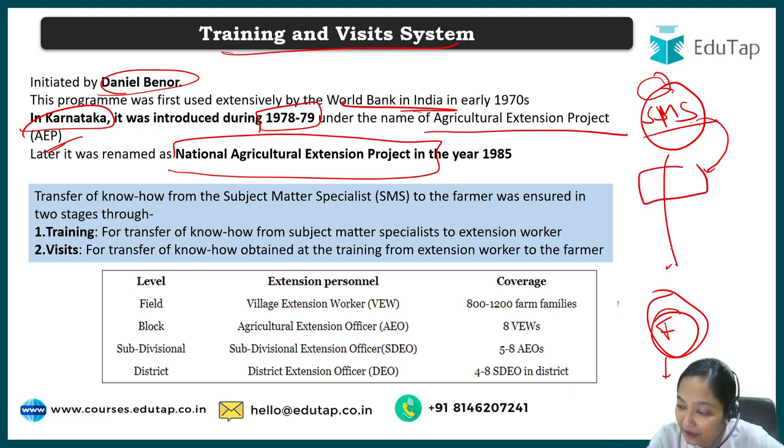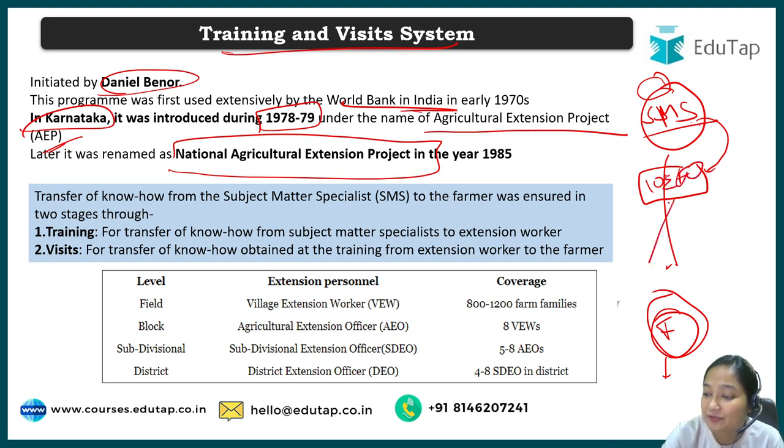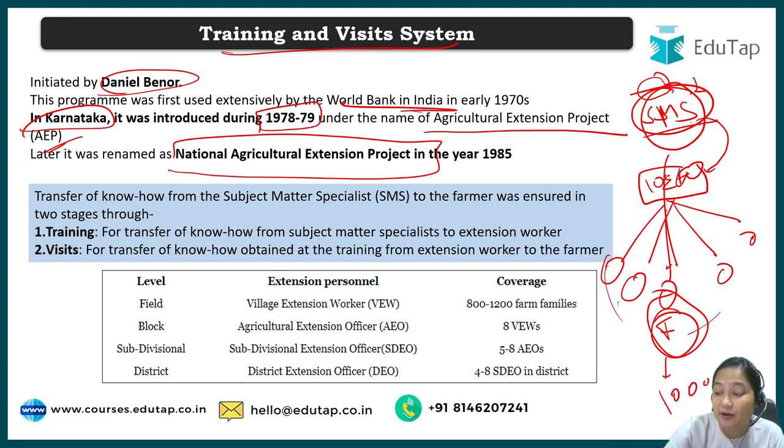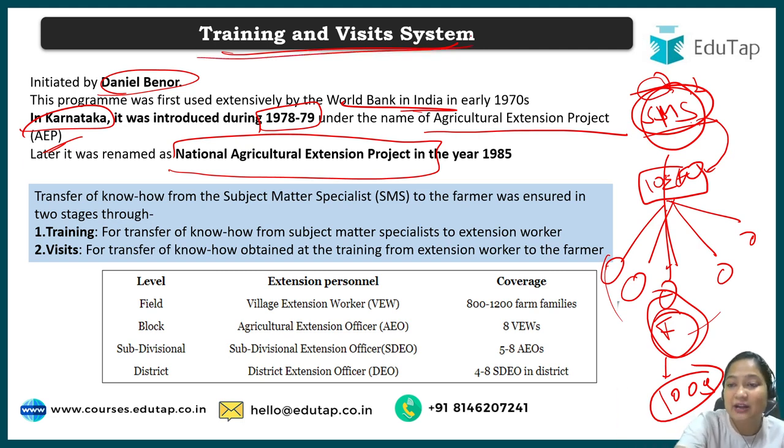It will be hard for him to go to each farmer and tell them. Rather, he will teach, let's say, 10 extension workers. Now these 10 extension workers will each go to a group of 10 farmers. So see, on the basis of one subject matter specialist, we are training hundreds of farmers, and this is a single case. So this was the basic idea behind the training and visit system.